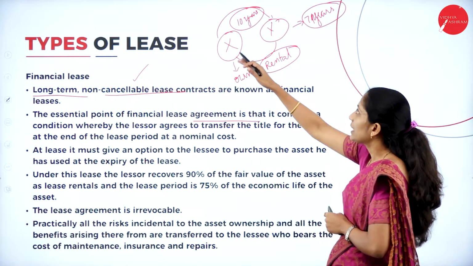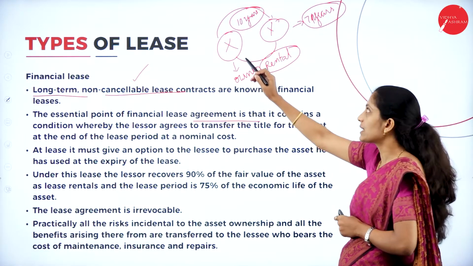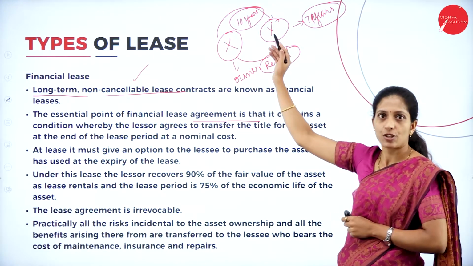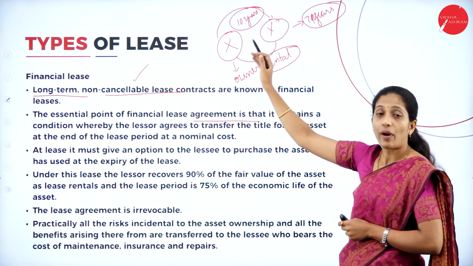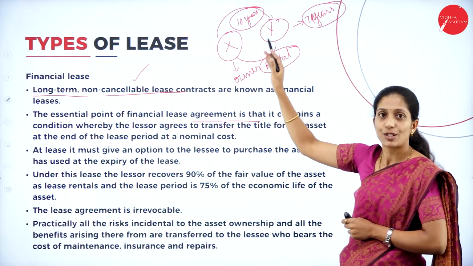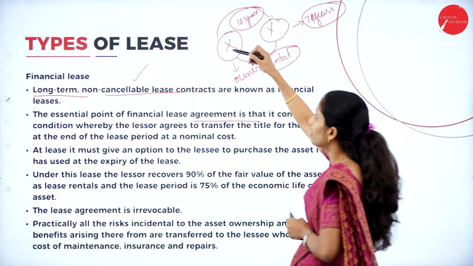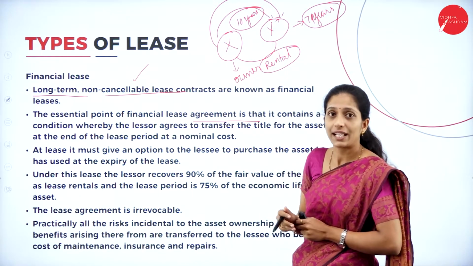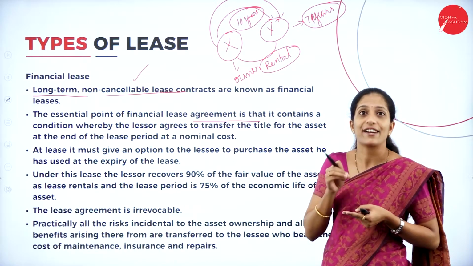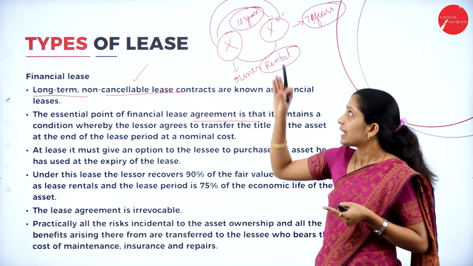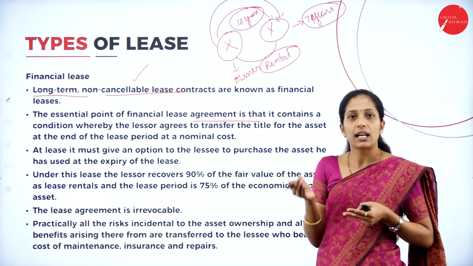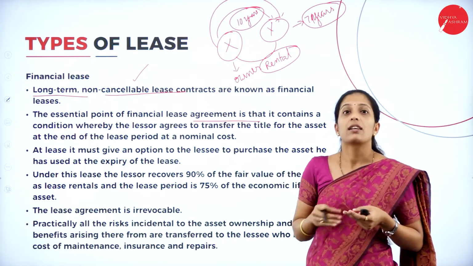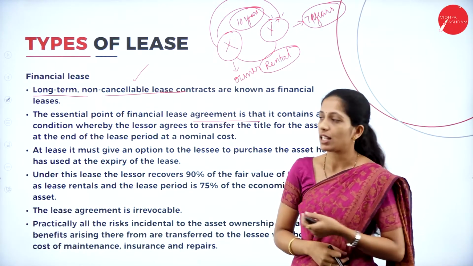For example, think that it is a financial lease where X has transferred the asset to Y for 10 years. Once the lease contract of 10 years is over, then what will X do? He will transfer the ownership also. But in case of a normal lease, the ownership will remain in the hands of the owner itself. That is, under financial lease, after the completion of that lease agreement, the ownership itself will be transferred.